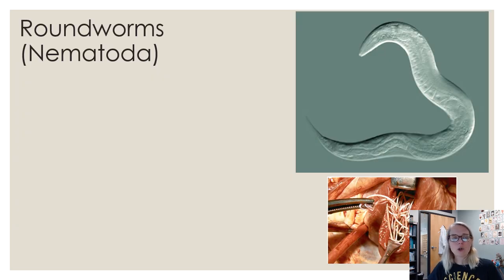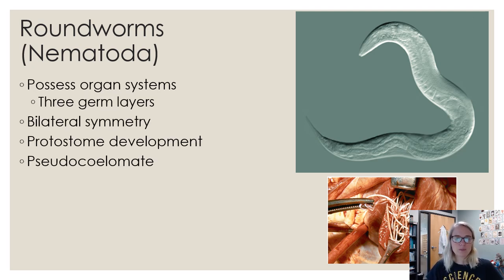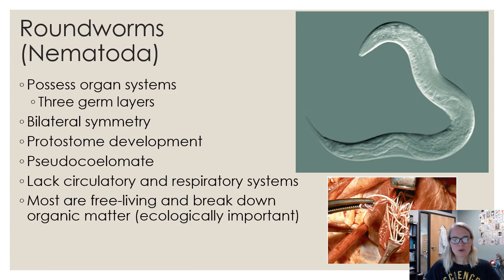Our next phylum is called roundworms, or sometimes nematodes or Nematoda. These are not segmented, so they are a different group than typical earthworms that we might see. They do have organ systems, 3 germ layers, bilateral symmetry, protostome, pseudocoelomates, and lack circulatory and respiratory systems. Most are free living and just live in the soil. They're part of our ecological decomposers and detritivores, but some of them are parasitic.